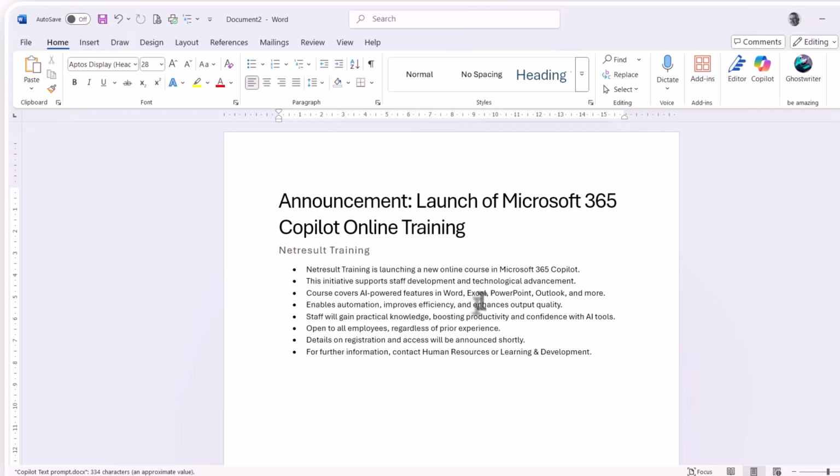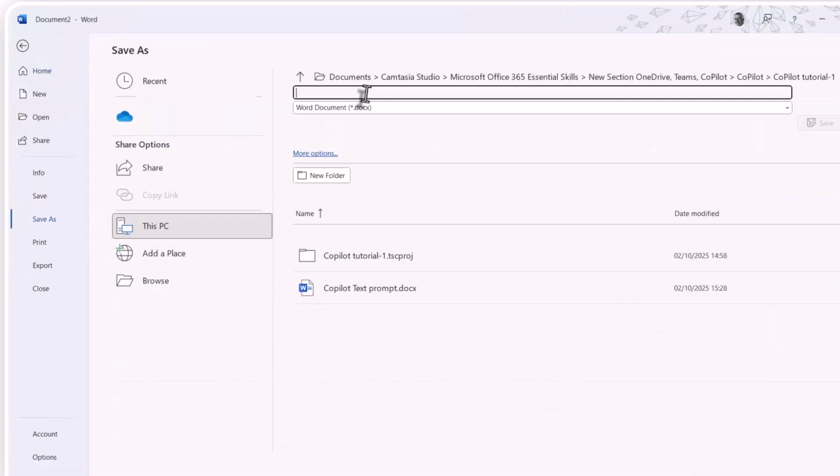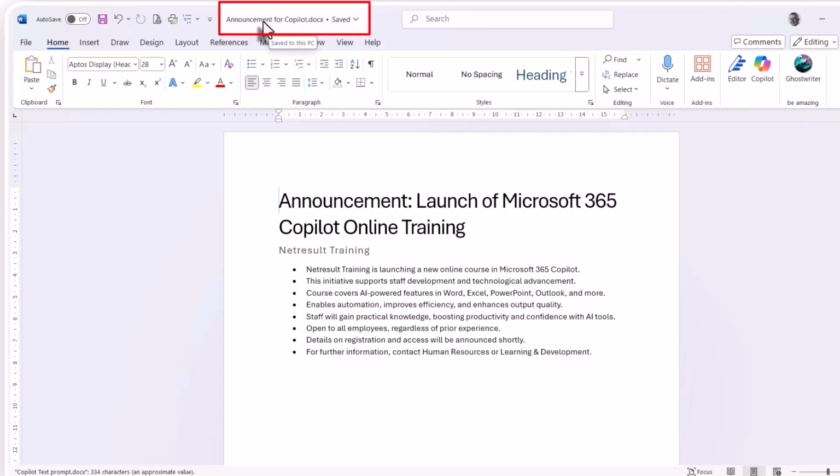So that's great. So what I'm going to do with this now is save it. Launch of Microsoft 365 Copilot online training. Good. So I'm going to save that now. Okay, so the announcement for Copilot has now been saved.